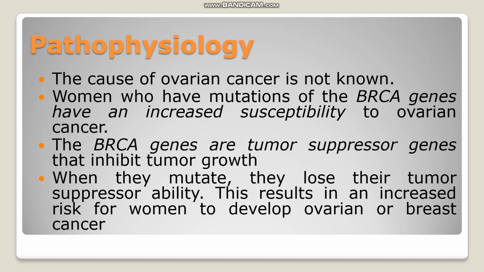And next, coming to the pathophysiology. So nothing much. We have already seen that the BRCA genes mutation can lead to ovarian cancer. So BRCA genes are tumor suppressor genes which are able to suppress the growth of unwanted cells. So here this gene undergoes mutation and loses its function. So the uncontrolled cell growth is not suppressed or controlled by this gene. So this results in the increased risk of women to develop either ovarian as well as breast cancer.